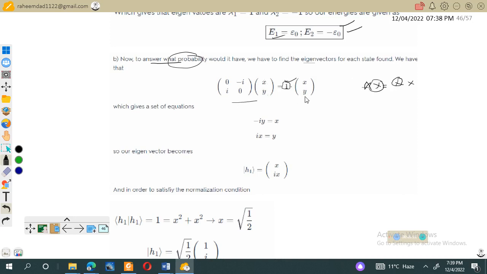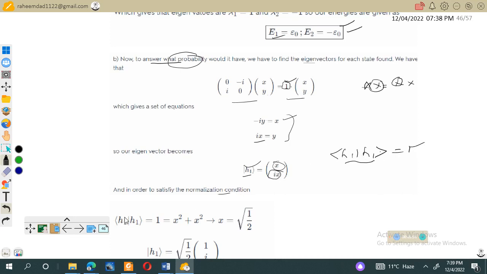If we apply this, it gives minus iota y equal to x. We have two equations and two unknowns, so we can find h1 equal to (x, iota x). At this point we don't know the value of x, so we obtain it by the normalization condition, because we know that the bra h1 and ket h1 should be equal to 1, which is the requirement of normalization.